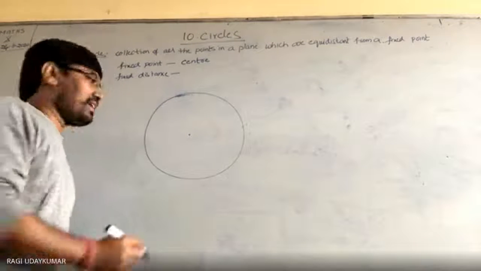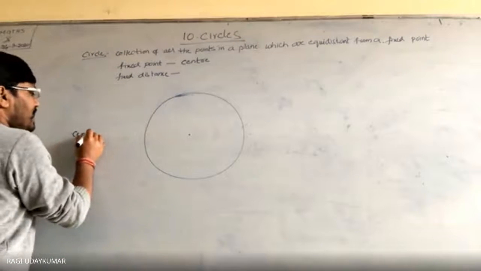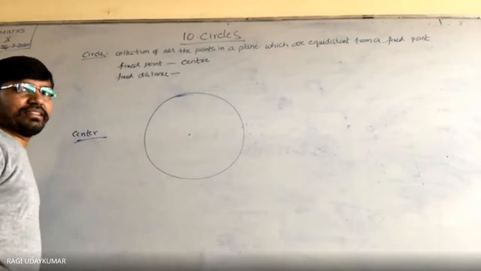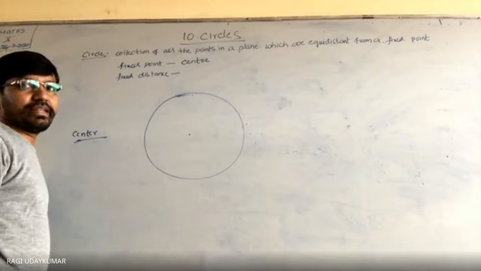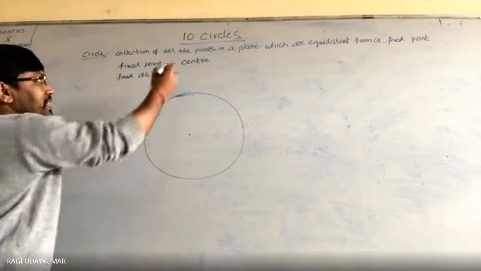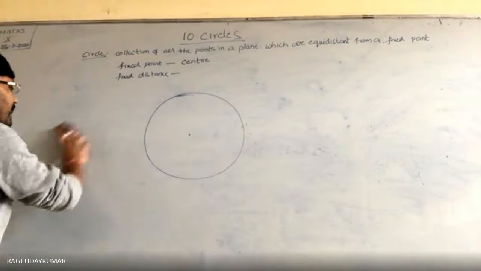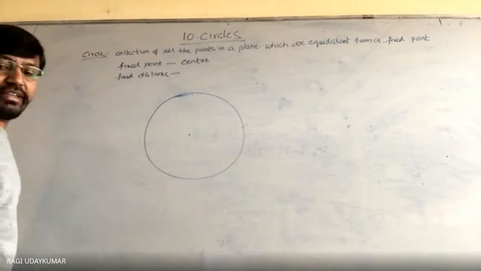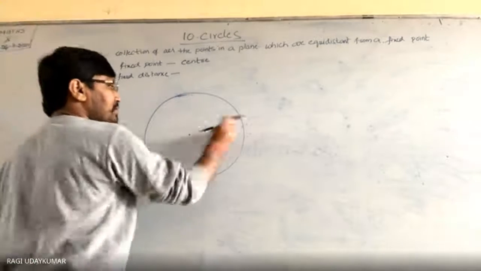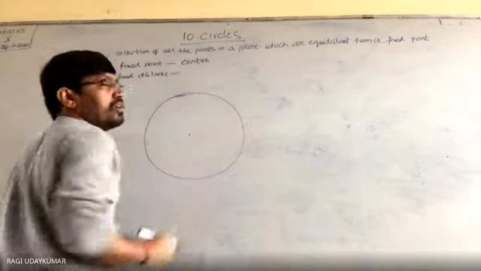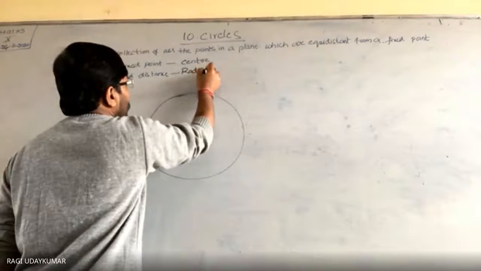Most of the students will write the center spelling incorrectly, ये गलत है. Please concentrate. Center is CENTRE. And the fixed distance, everywhere the same distance, इधर से इधर, और distance को क्या कहते हैं? Radius. Yes, it is called radius.